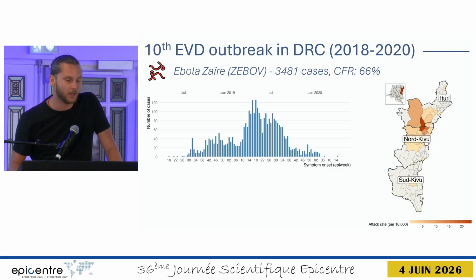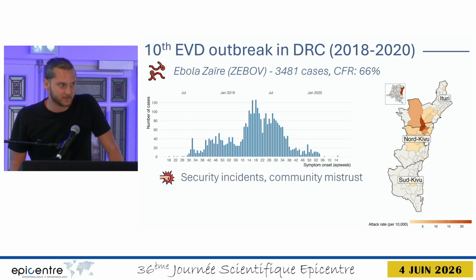I hope this will give you some insight on Ebola Zaire transmission. But first, let's start with a bit of context. The outbreak we will be speaking of is the 10th Ebola outbreak in DRC that occurred between 2018 and 2020 across the north provinces of Ituri, North Kivu, and South Kivu. The outbreak was the second largest ever recorded outbreak of Ebola, with more than 3,400 cases, an overall case fatality rate of 66%, and was caused by the Ebola Zaire virus.